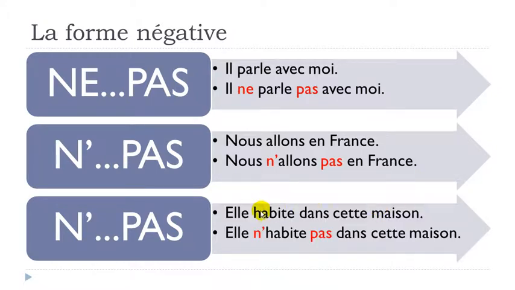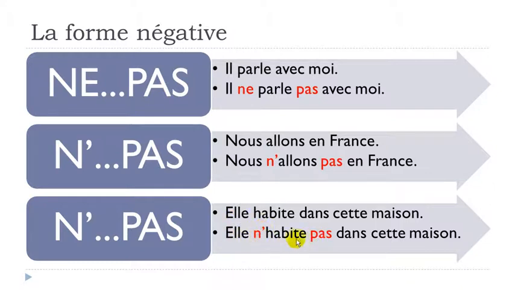Okay, second example here. It's with the verb habiter. Habiter is to live. You know, when you introduce the place where you live. I took this verb just because, of course, it's starting with H, but as I said, you don't pronounce it. So the first sound you hear here is the vowel, and that's enough just to drop and take away this e. So you will basically put this n apostrophe.